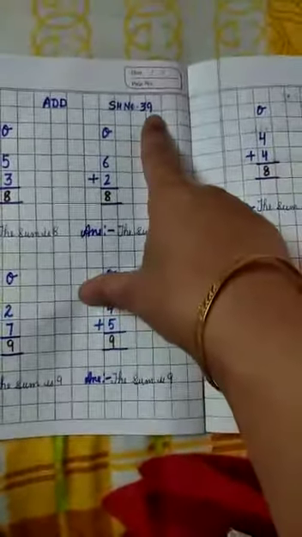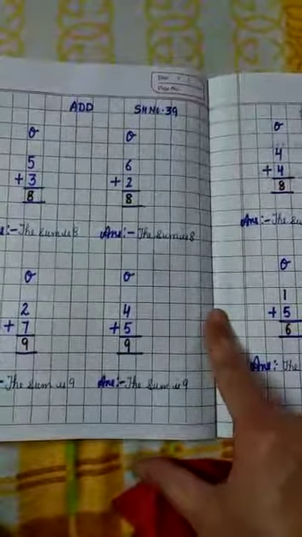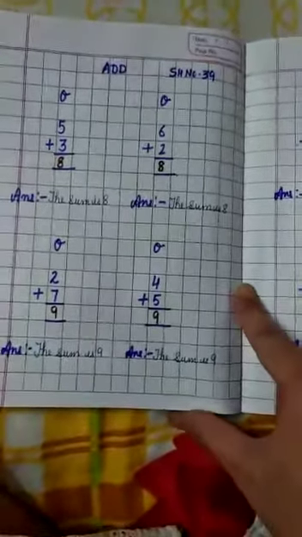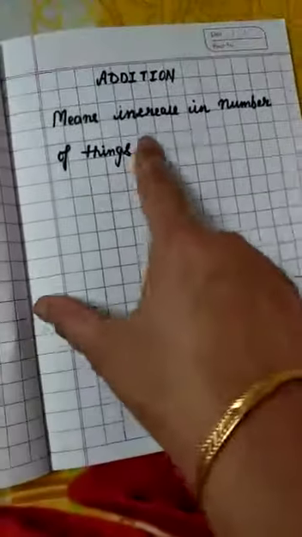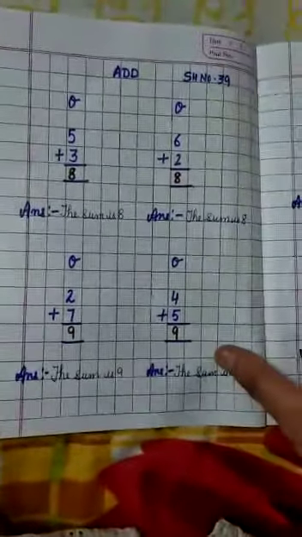Okay, so students, I have explained sheet number 39 to you, so just do sheet number 40. Complete 39 and 40 in your math assignment. So addition means an increase in the number of things. जब हमारे पास चीज़ें बढ़ जाती हैं तो उसको हम addition बोलते हैं, but when we do sums